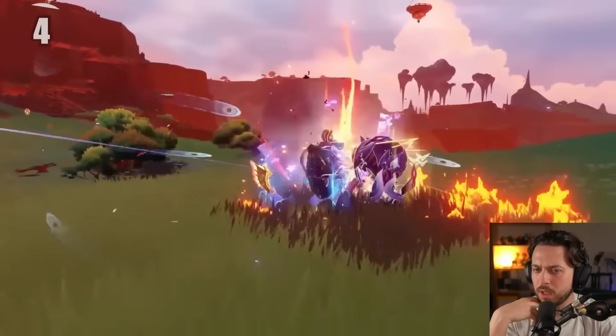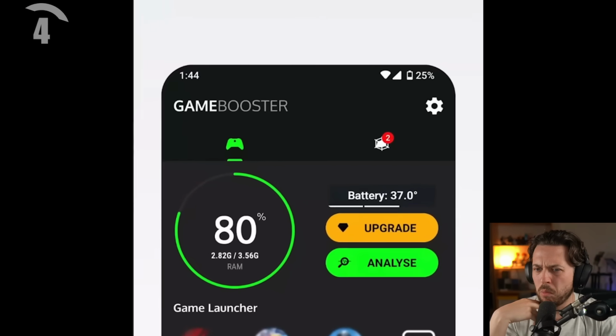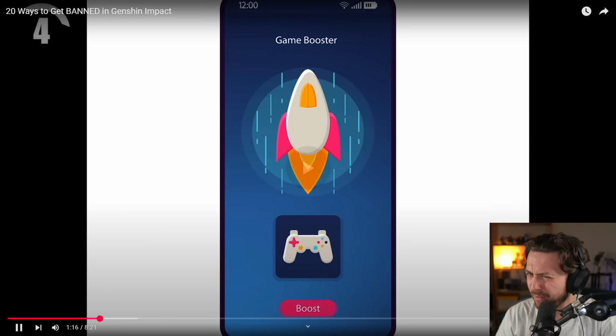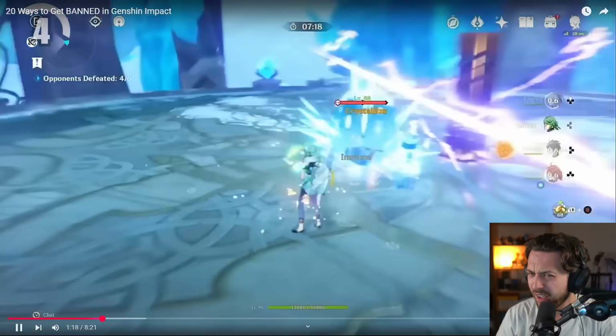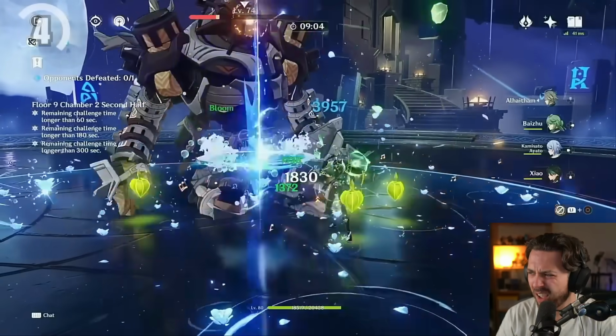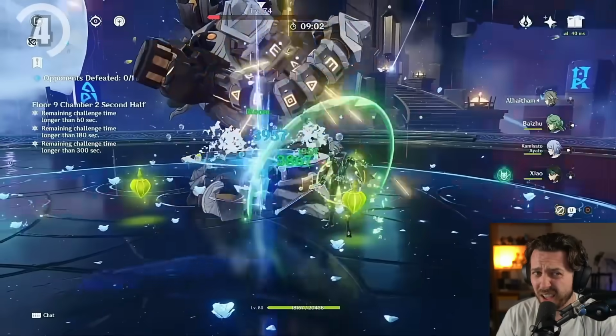Number four, using third-party game boosters. You know those apps or software that claim to make your apps and games run better? If you use them on Genshin Impact, the game will recognize manipulation of game files, which could lead to a ban. Some phones and PCs have built-in game boosting software.